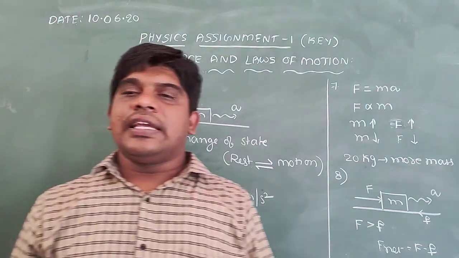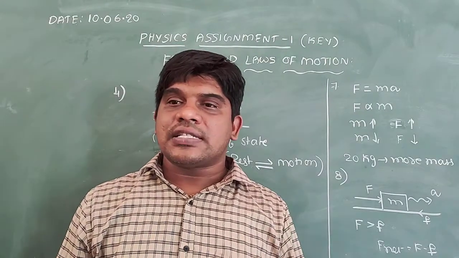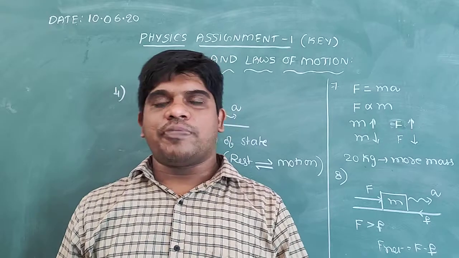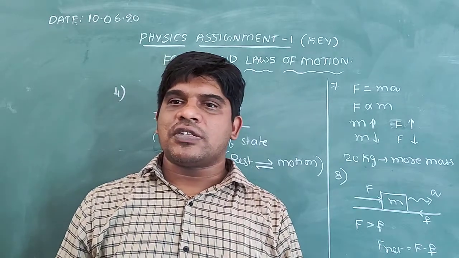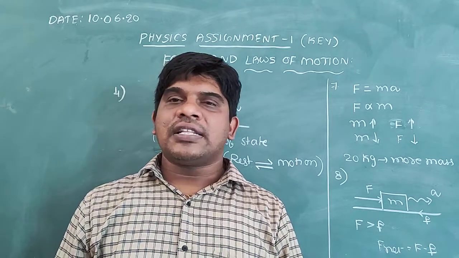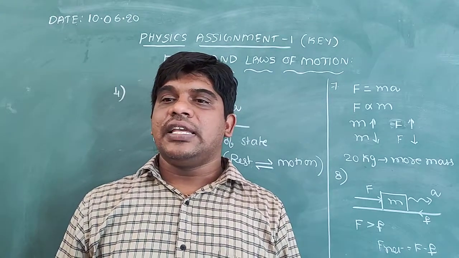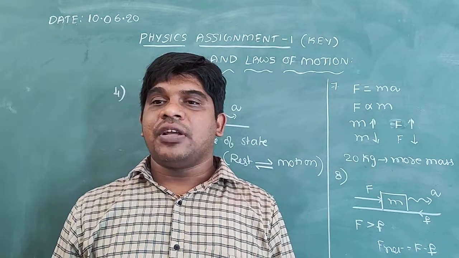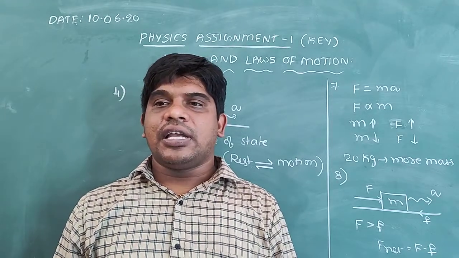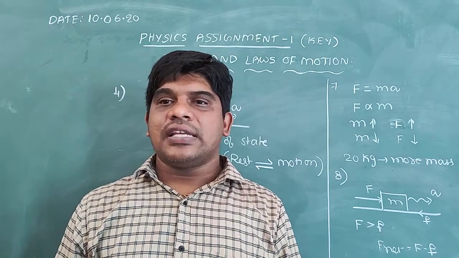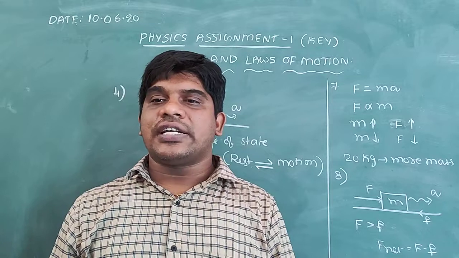9th question, an athlete always runs some distance before taking a jump. Why? Same topic we discussed before. This topic is also related to inertia of motion. When an athlete runs some distance, he increases his inertia of motion. At the jumping time, this increased inertia of motion carries him over a long distance or height.